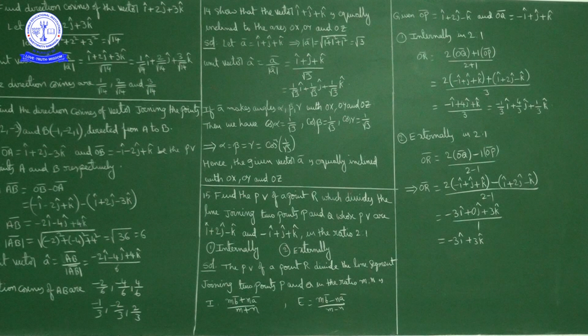Hence the given vector A bar is equally inclined with OX, OY and OZ. The vector makes equal angles with the x axis, y axis and z axis respectively. Okay. Next question.